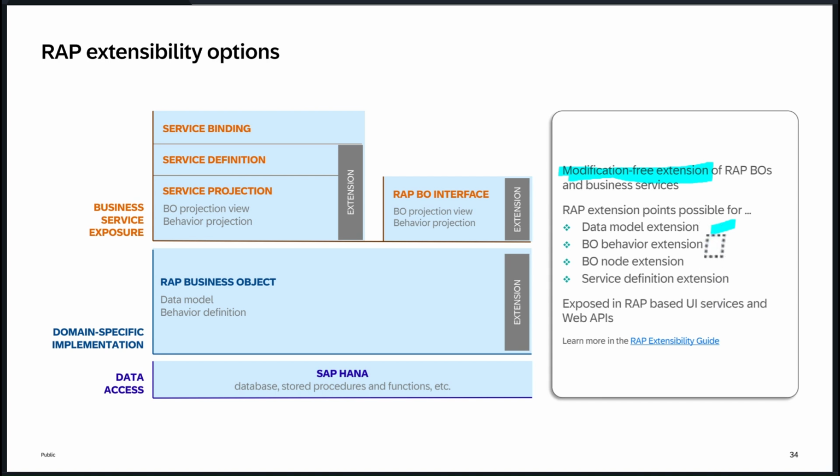Likewise, BO behavior extension. For example, for a service order, I want to add a new action for a standard service order application. I want to add one more validation. I want to add a new column, and this column should be determined, so I need to use a determination for my new columns. All these behaviors can be implemented in this BO behavior extension.